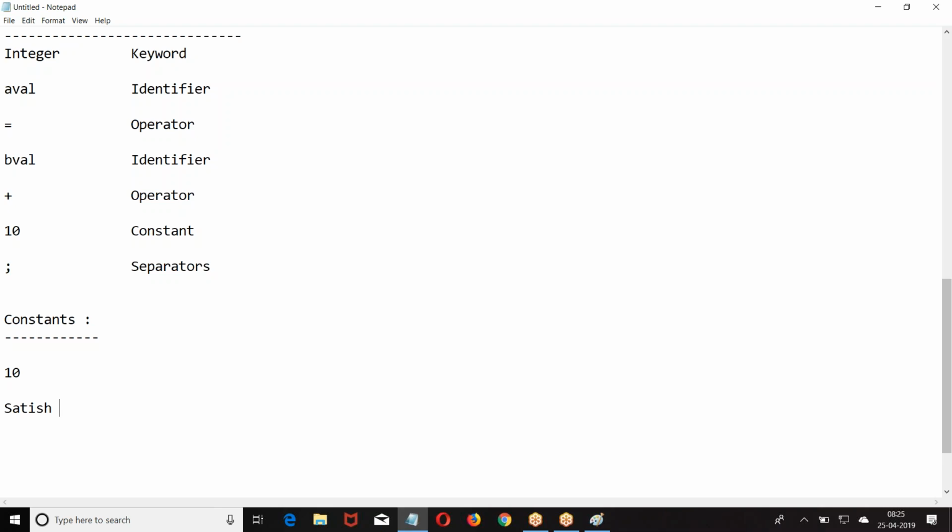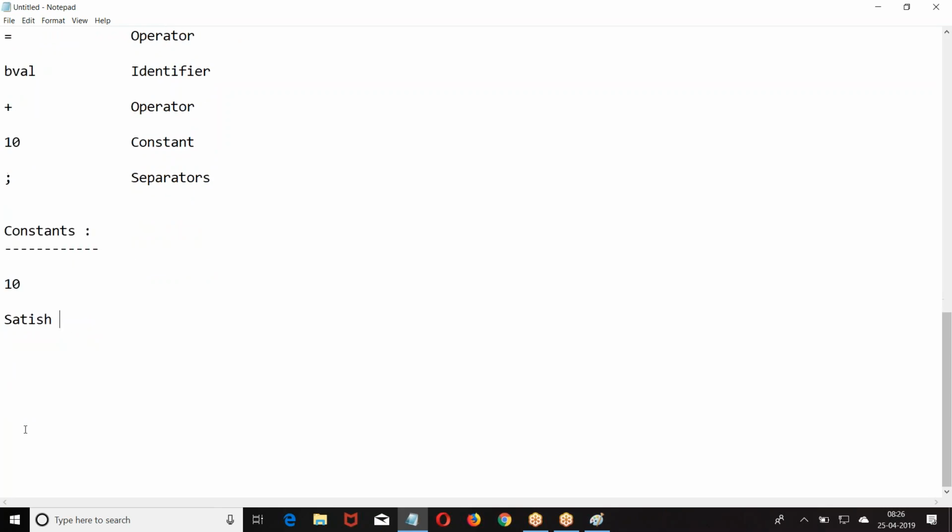Constant. Elements whose values cannot be altered are called constants. I hope you are good with this.